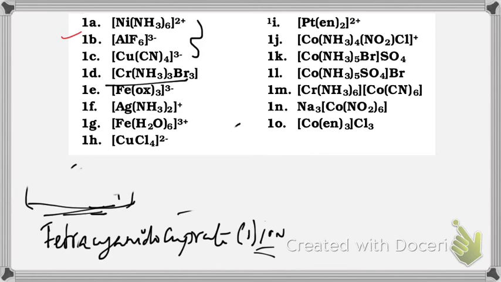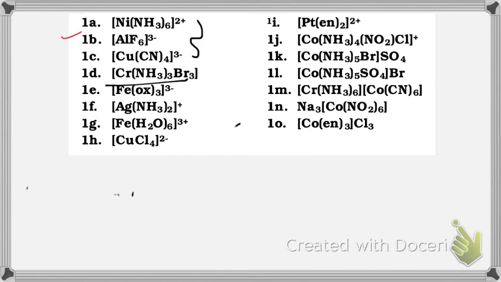Next is Fe OX thrice 3 minus. What is OX? OX is the simplest representation for oxalate. This is a bidentate ligand, but here you don't want to use the term bis or tris. Here you can write tri itself.